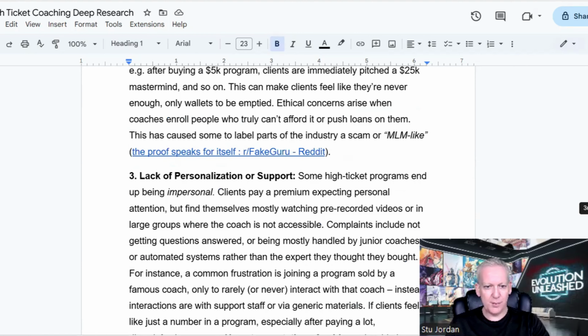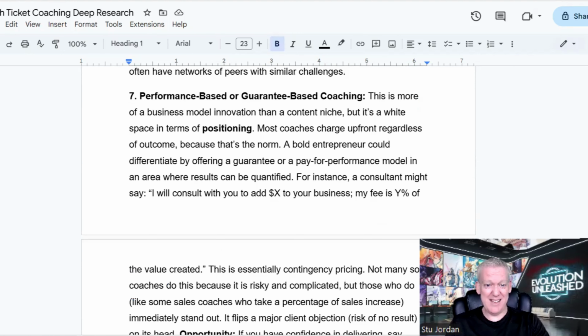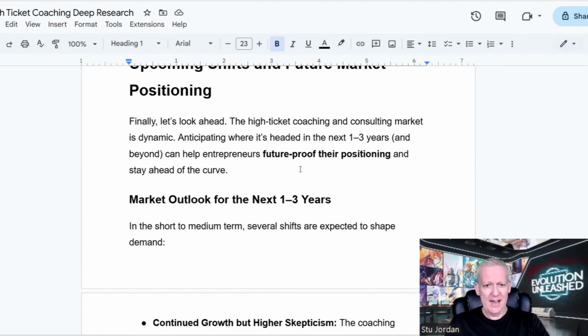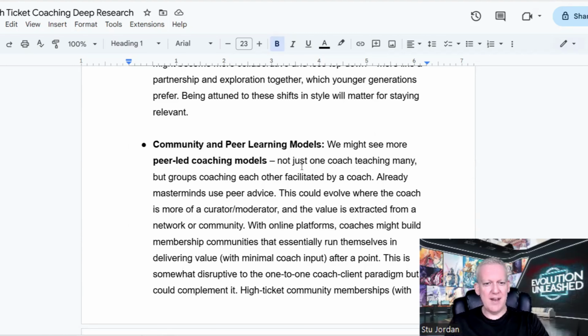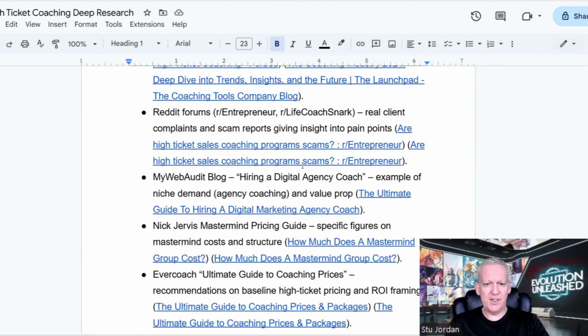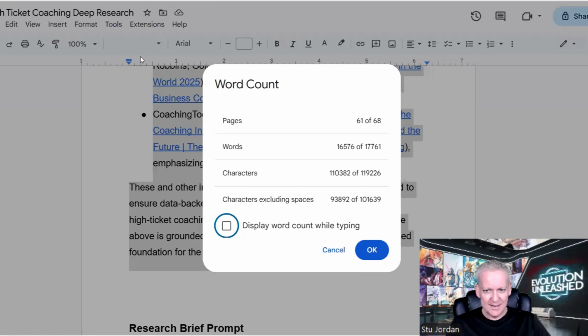See just how common pain points. Wow, this is, my goodness, a very big report. In conclusion, market outlook, wow, still going. Longer term, fantastic. Look how long this is, my goodness. And we'll go down to the resources and we'll see. Okay, let's do a word count.